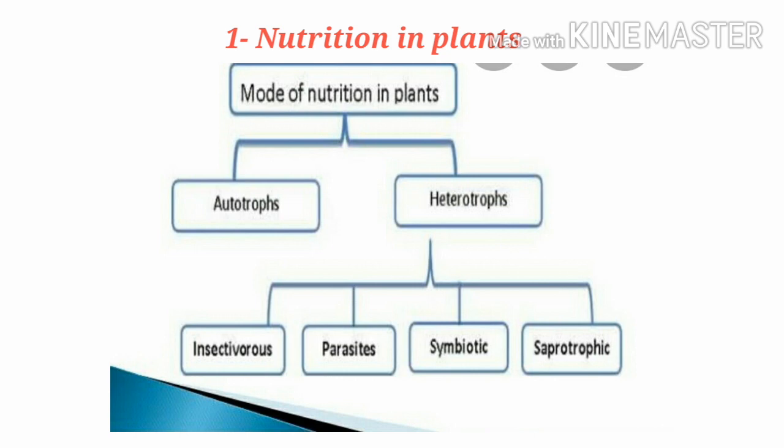That is, they are heterotrophic in nature. Heterotrophs are of 4 types: insectivores, which eat insects; parasites, which grow on other plants for their nourishment; symbiotic, which depend on each other for their nourishment; saprotrophic plants, which depend on dead and decaying matter for their nourishment.